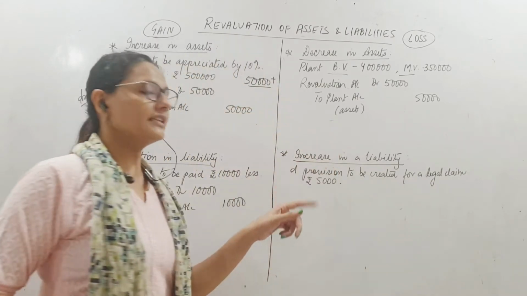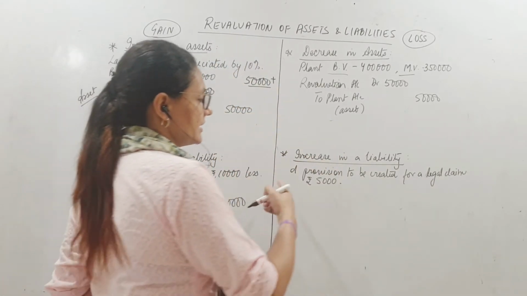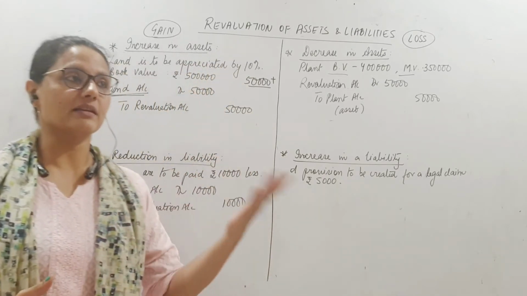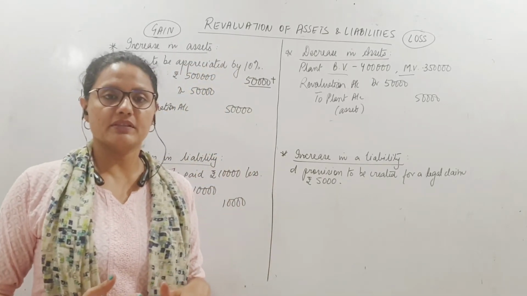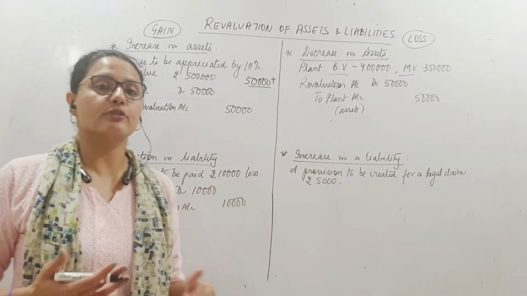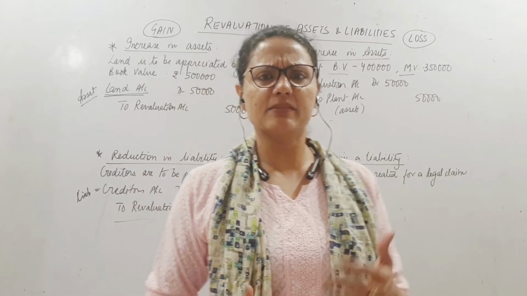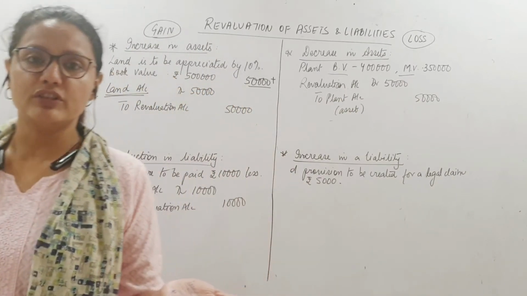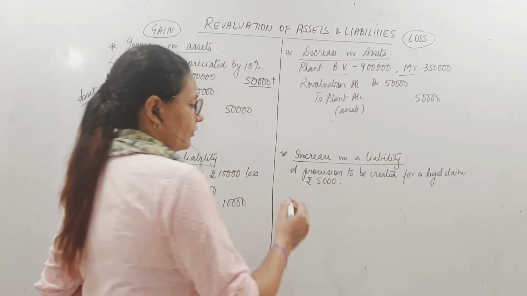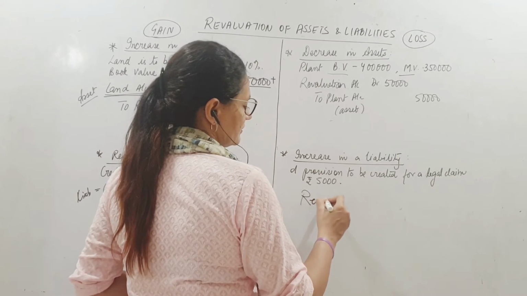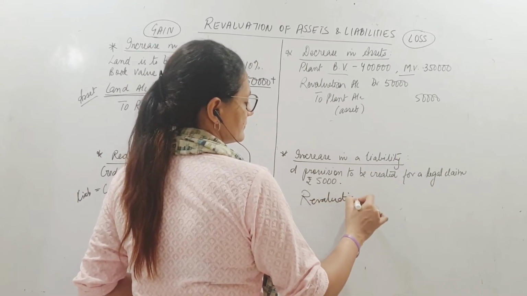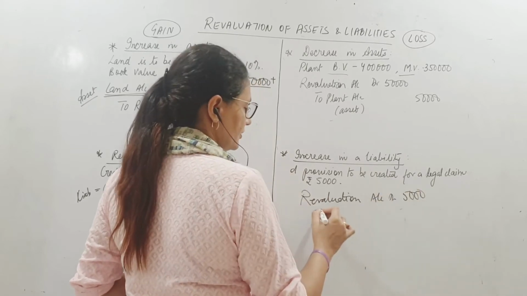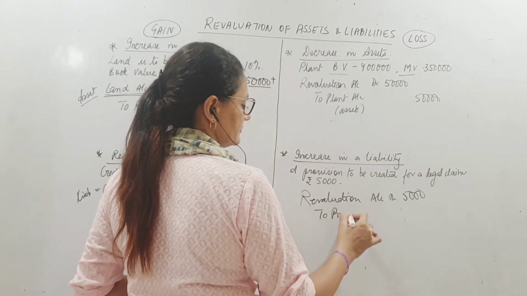Then increase in liability. Increase in liability, provision is to be created for a legal claim. Legal claim meaning somebody has claimed something from the business. So obviously we are creating a provision. Provision meaning a probable expense that we will have to pay in future. It's not good for you, right? It's a loss. Therefore, you debit revaluation 5,000 and you credit the provision